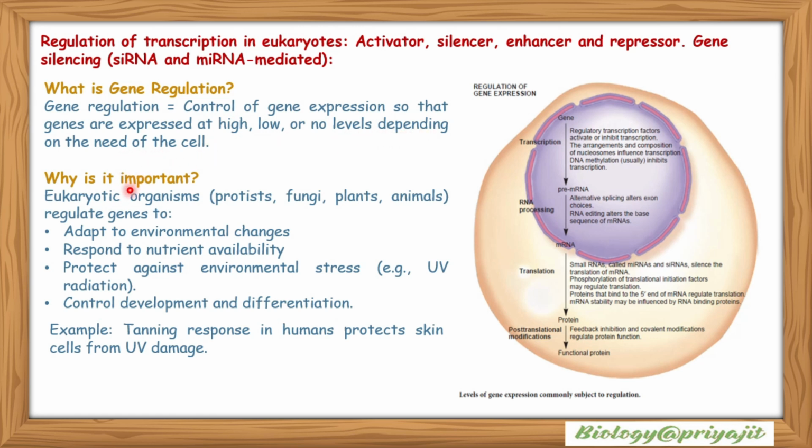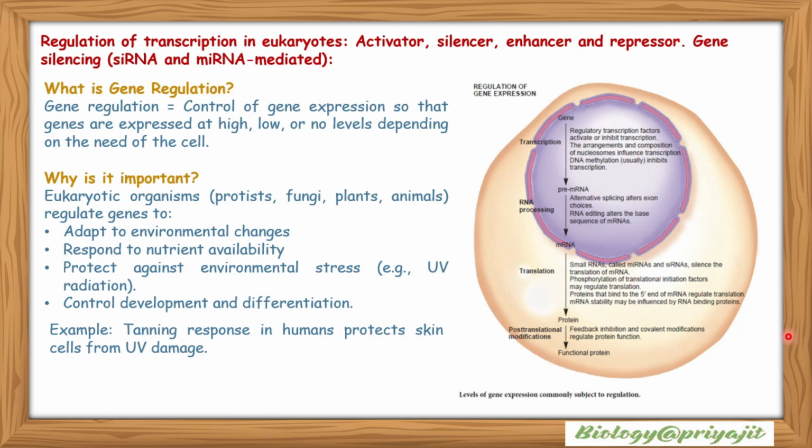So, why is the process important? Eukaryotic organisms like protists, fungi, plants and animals regulate genes to adapt to environmental changes. It responds to nutrient availability. It protects against environmental stress like UV radiation, and it controls development and differentiation. As an example, the tanning response in humans protects skin cells from UV damage.